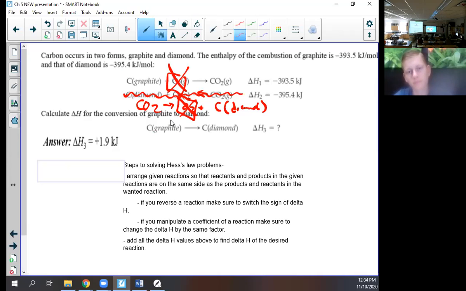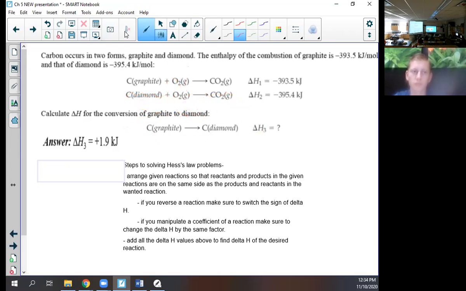Then it wouldn't have worked because there's no O2 in the resultant. So it would have had to have canceled out. Are you gonna have it where the C graphite and the C diamond are gonna have different coefficients or anything else like that? Yeah, I could. We're gonna do plenty more problems with all of those contingencies.